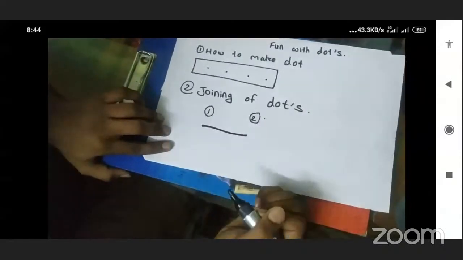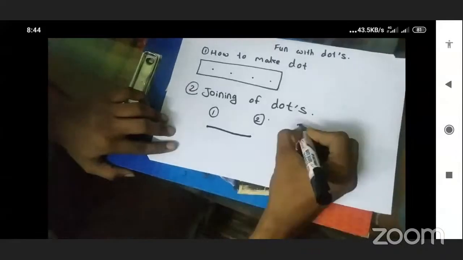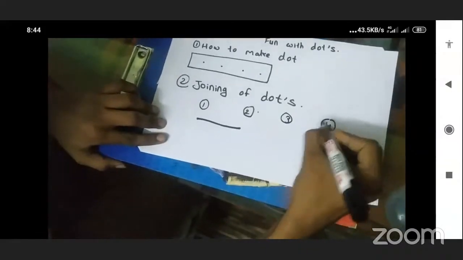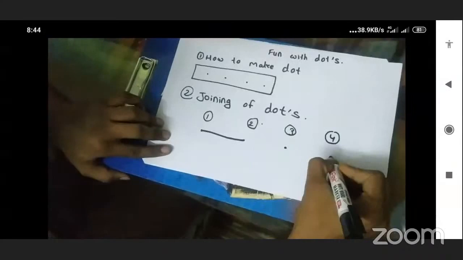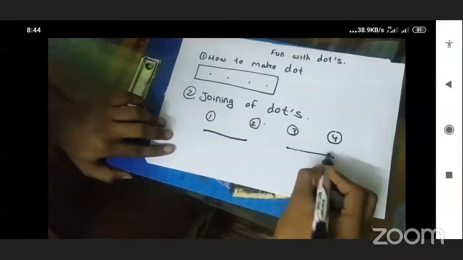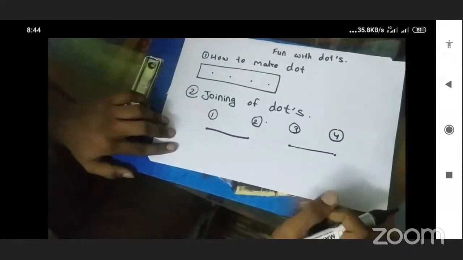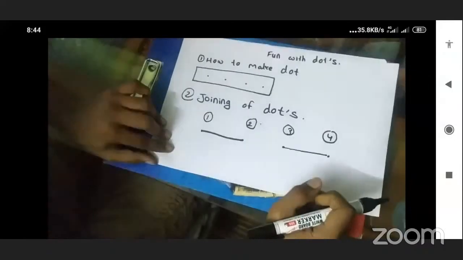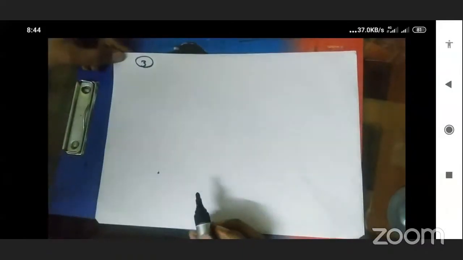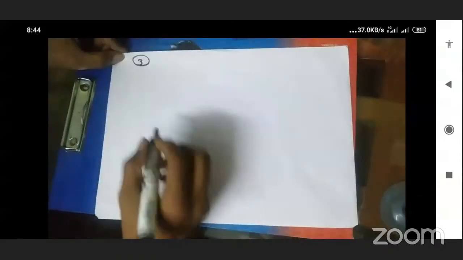Okay, now first in fun with the dots, let's learn how to make a dot. Okay, now this is a small teeny dot. Next one is joining of dots. There are four dots: 1, 2, 3, and 4. Now join from one to another. That makes one line.